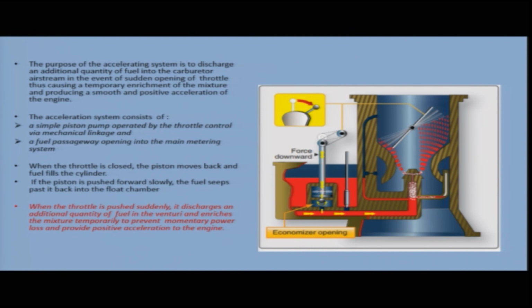If the piston is pushed slowly, the fuel will seep out of this chamber and will flow into the float chamber. But if the throttle is pushed suddenly, it will push an additional quantity of fuel into the venturi and will enrich the mixture temporarily to prevent momentary power loss and provide positive acceleration to the engine. So, this is the function of the acceleration system.